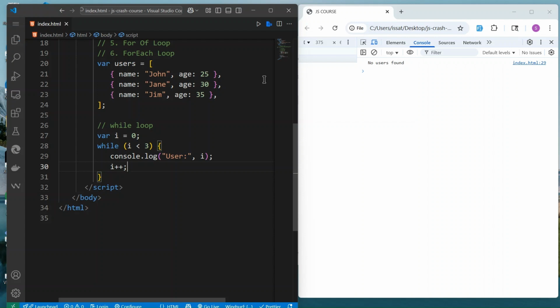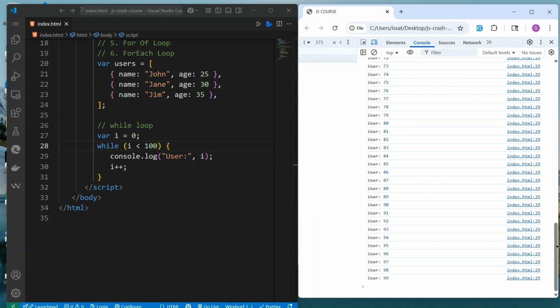So if I save and reload that, we now get user 0, user 1, user 2. If I put here 100, it's going to print like 100 times. When we reach 99, we just stop, because we were checking if it's less than 100. But we don't want to check if it's greater than 100, because the computer will freeze because it just keeps printing. So the browser will crash. All right. That is for while loop.